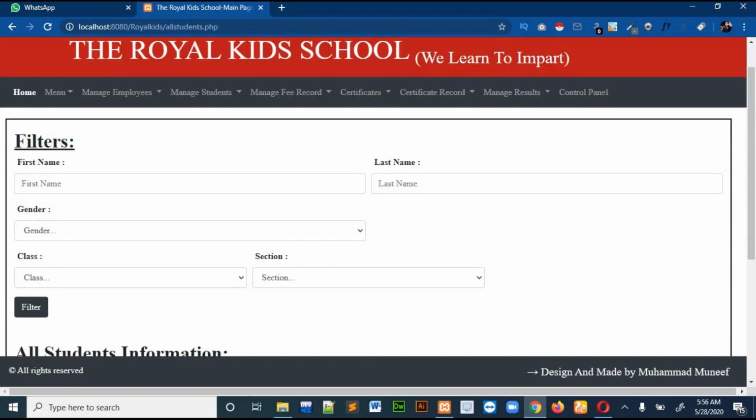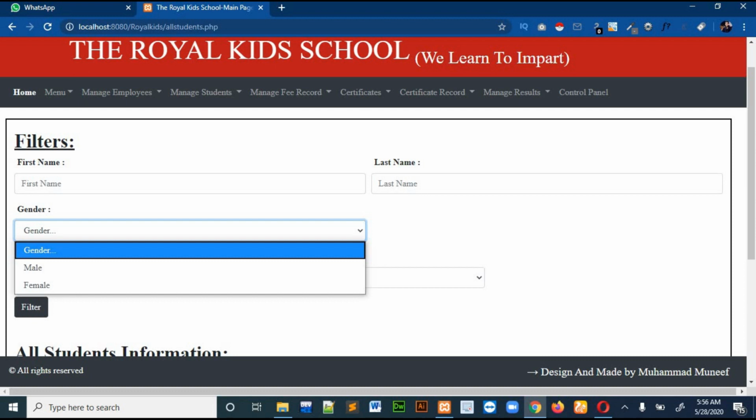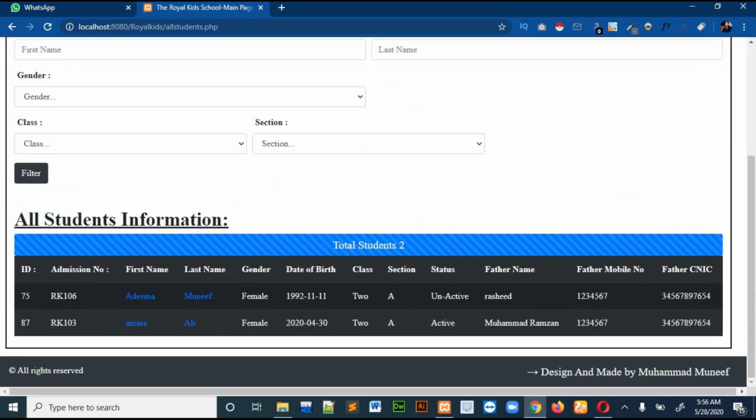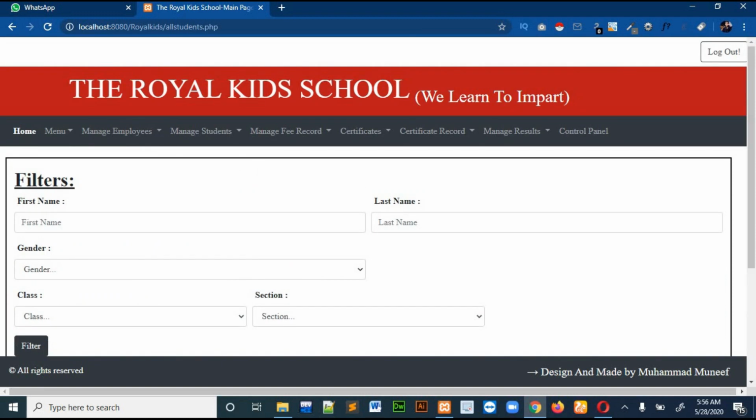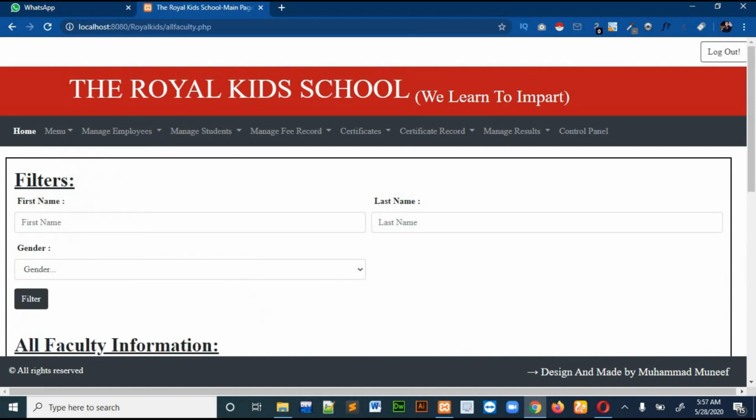There are also some filters over here. If you want to find a specific student, you can apply these filters. Let me put a filter; I just want the female. You can see that it has taken out only the records which are female. So this is for this page, and I had also given filters for the faculty section.